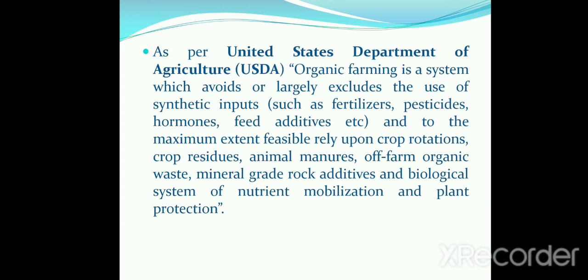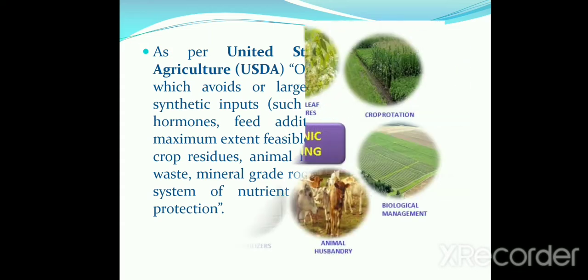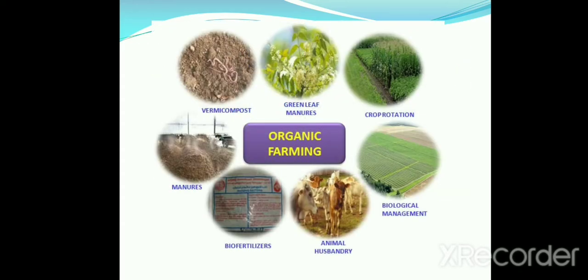It includes crop rotation, crop residue, animal manures, or mineral-grade rock additives. These are the components of organic farming. For example, green leaf manures, crop rotation, biological management, biofertilizers, manures, vermicompost.